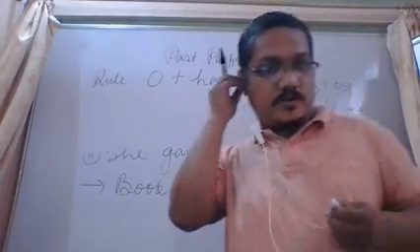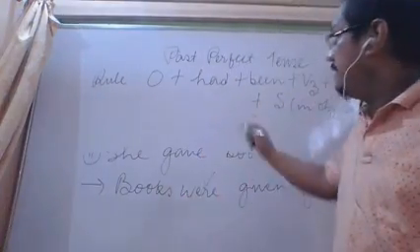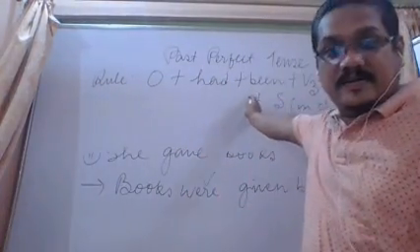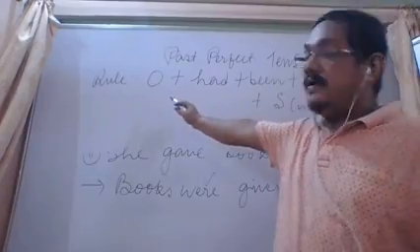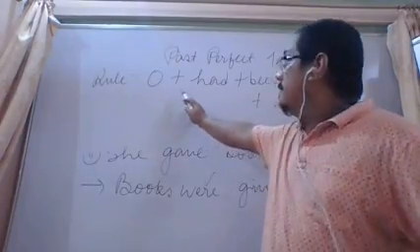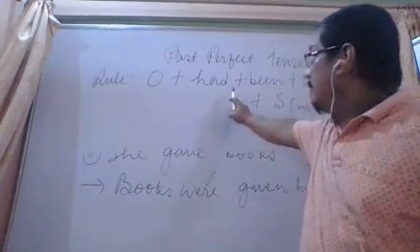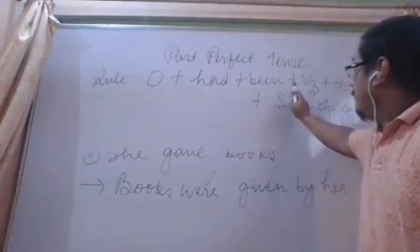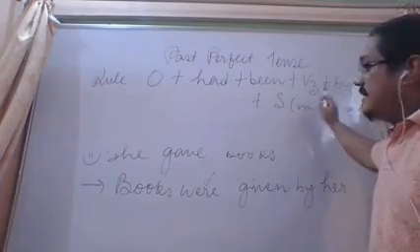So now students, I have written this past perfect tense, and the rule will be object plus had plus been plus V3 plus by, then subject.